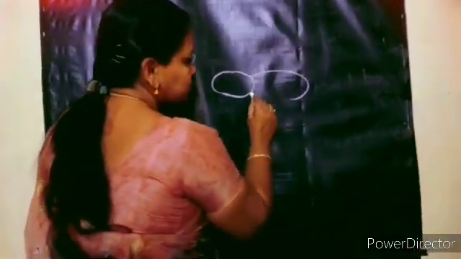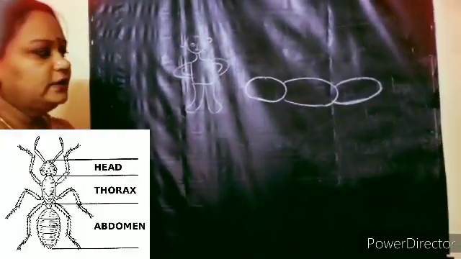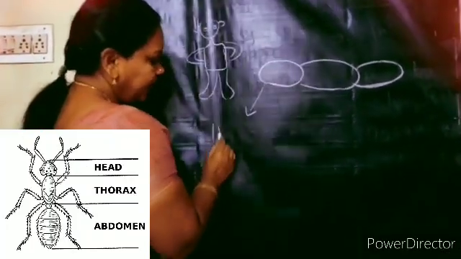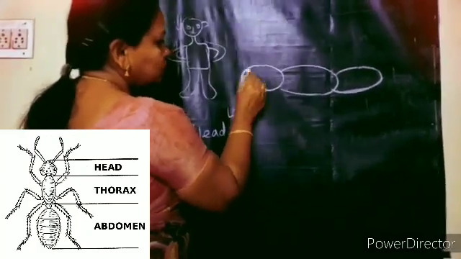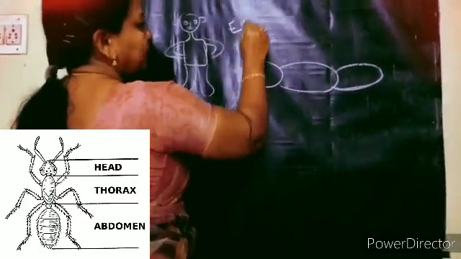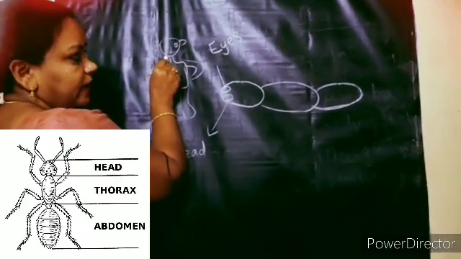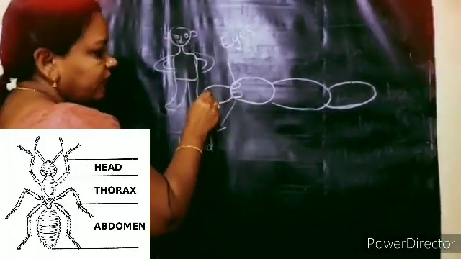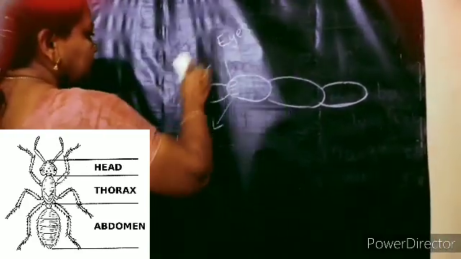Very good. The insect should have 3 main parts. Children, just try to recollect what you have learnt in your third class. Like you have a head, even the insect has a head, right? And how we have eyes, the insect also has 2 eyes. Where are the eyes present? On the head. Like in human beings we have eyes, in the same way they have 2 eyes. And also they have feelers, right? They have feelers on their head.